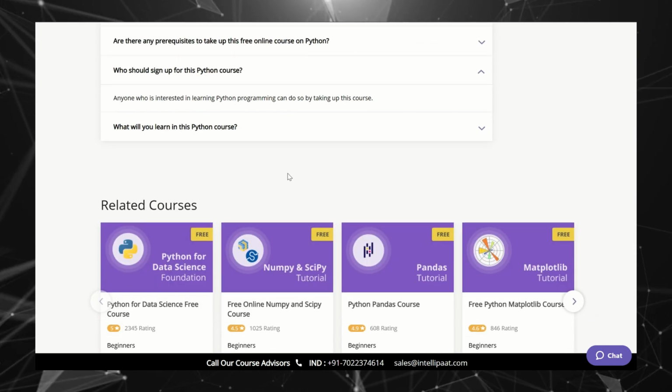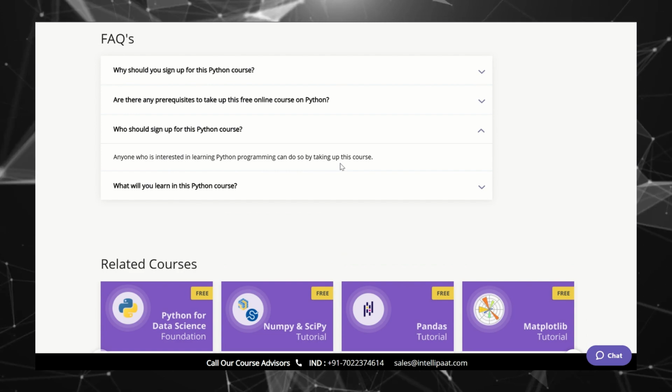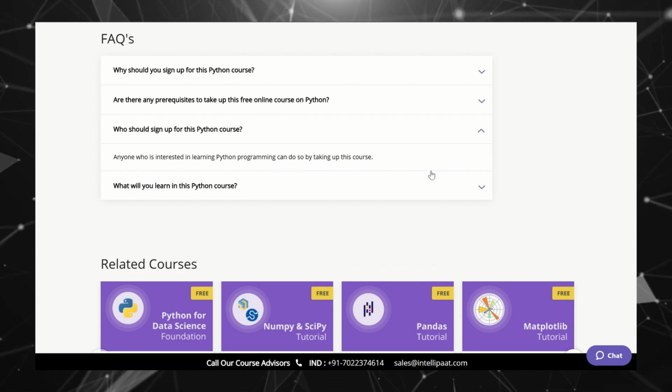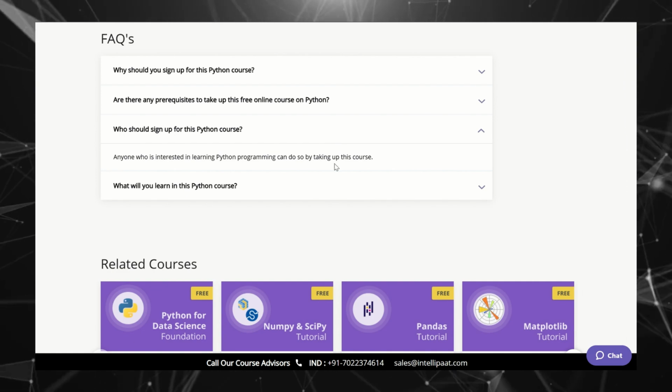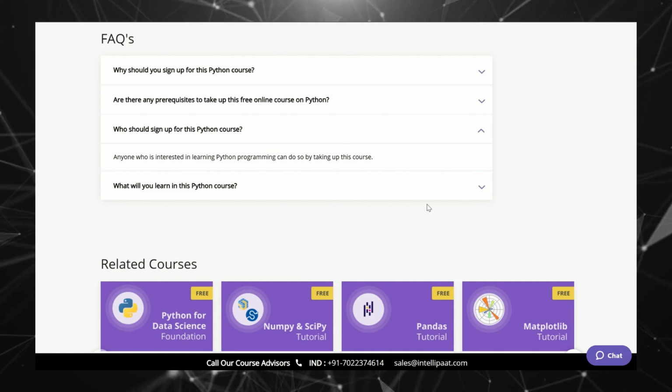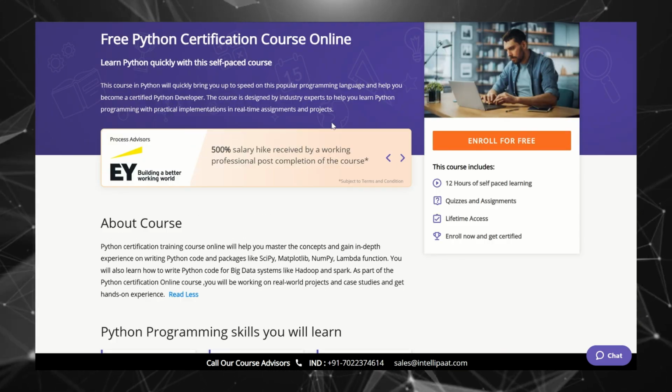Who should sign up for this Python course? Anyone who is interested in learning Python programming can take this course. So if you want to start learning Python, if you are a beginner, or you just want a certificate for your resume, then you can just go ahead and do this course. And once you do the course, you will get a certificate.